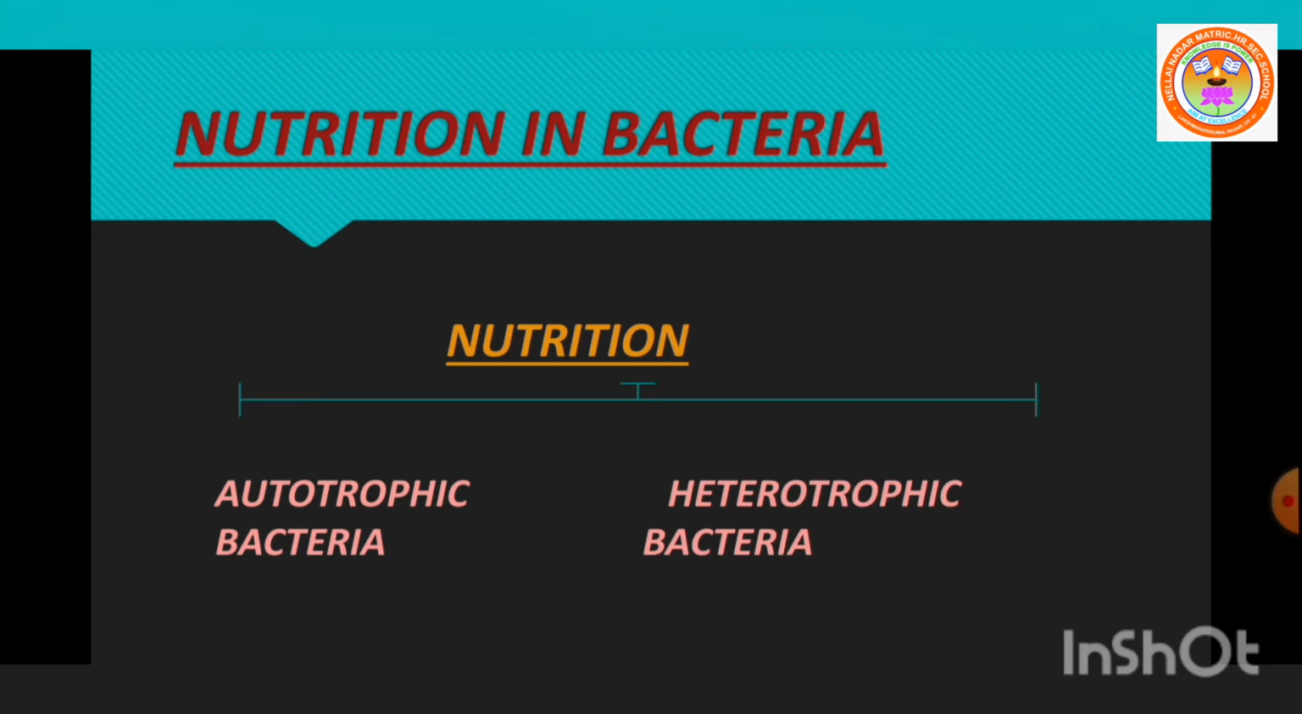On the basis of their mode of nutrition, bacteria are classified into two types, namely autotrophs and heterotrophs. Autotrophic bacteria, heterotrophic bacteria. These are the two different types of bacteria on the basis of nutrition. So what is autotrophic bacteria? Bacteria that can prepare their own food material are called autotrophic bacteria. Heterotrophic bacteria cannot prepare their own food material and obtain food from other organisms. So this is called heterotrophic bacteria.